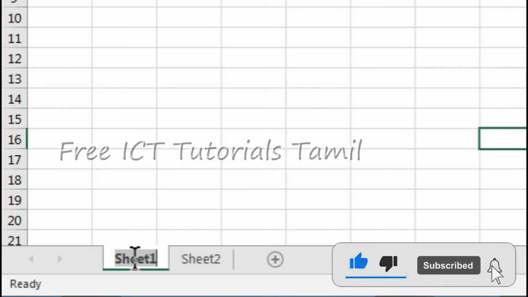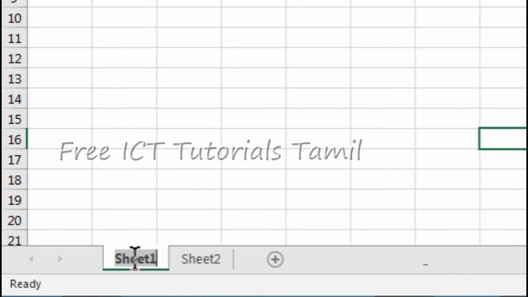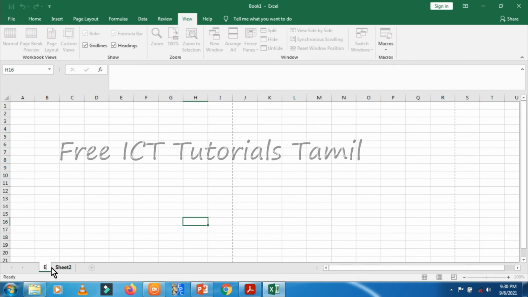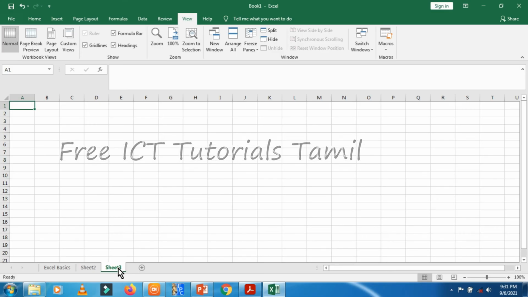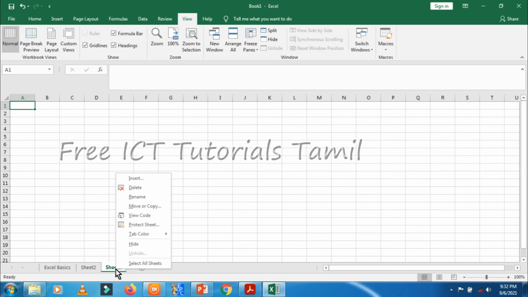You can rename it: double click on this worksheet, then you can change the name. Here I rename this worksheet as Excel Basics. Here, Excel Basics and Sheet2. I will make another worksheet, so I click here, and Sheet3 is also here. This small portion is called a sheet tab. Here 3 tabs are available, and each is called a sheet tab. If you don't want Sheet3, right click on this worksheet, then select the delete option. That has been deleted.